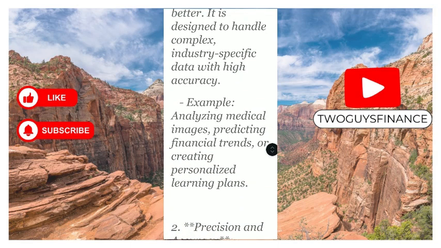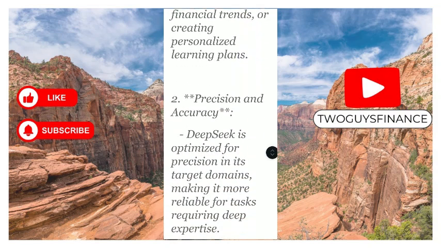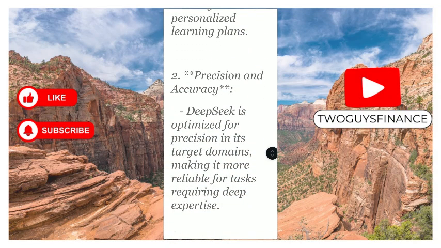For example, if you need to analyze medical images, predict financial trends, or create personalized learning plans, DeepSeek is better for it. Then, if you're looking for precision and accuracy, DeepSeek is optimized for precision in its target domains, which makes it more reliable for tasks requiring deep expertise.